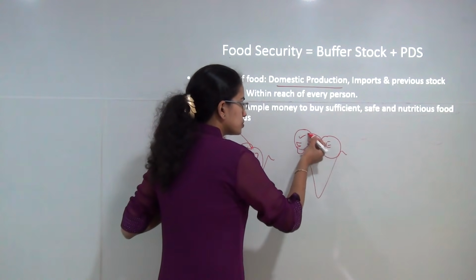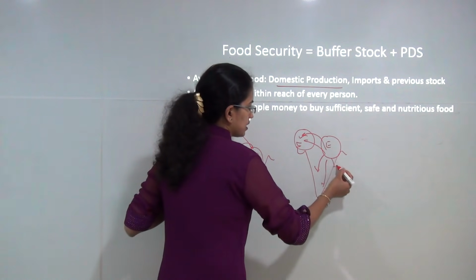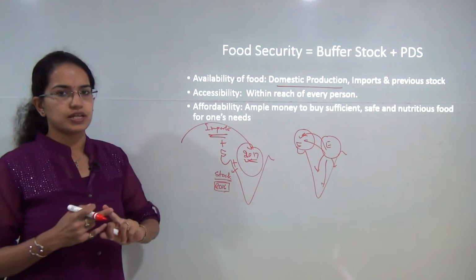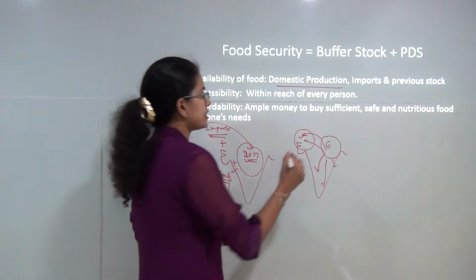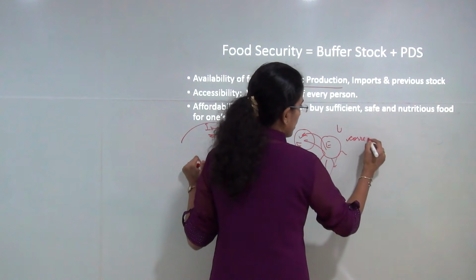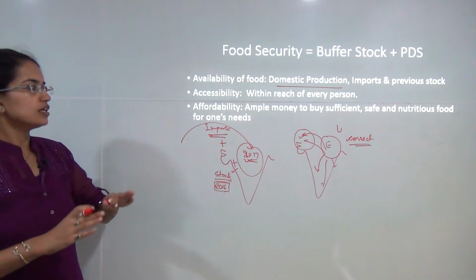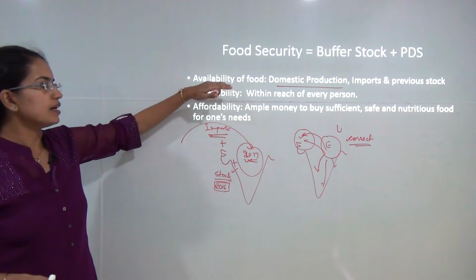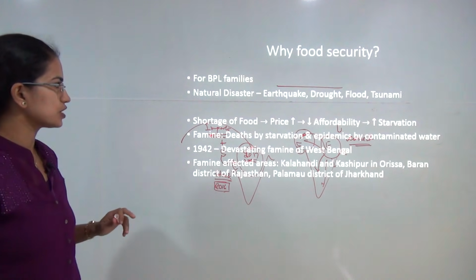So this food should be able to reach each and every corner of the country. So the next important key aspect here is accessibility, and finally is affordability, that means at a correct price. So you must have a correct price at which this food grain stock is available to an individual. So you have availability, accessibility and affordability as the key concepts for food security.